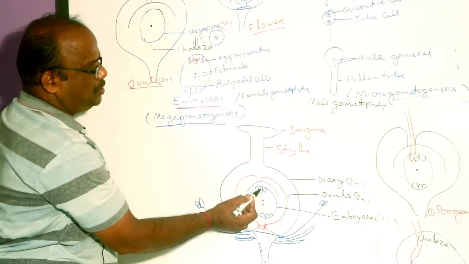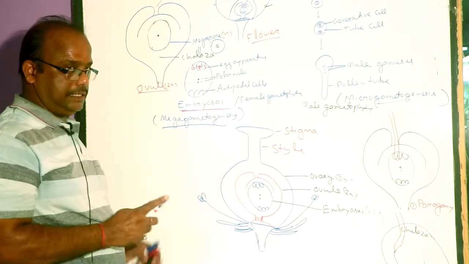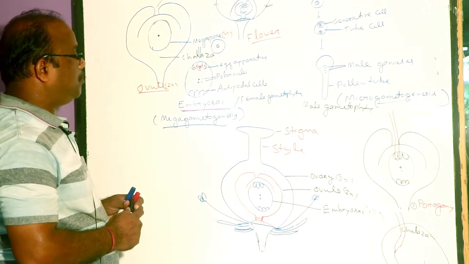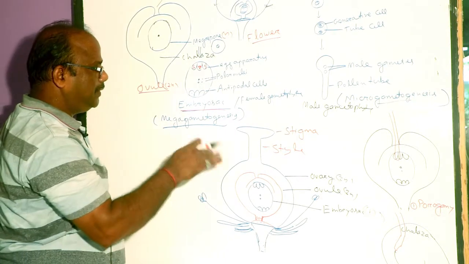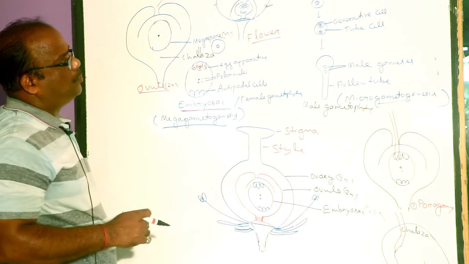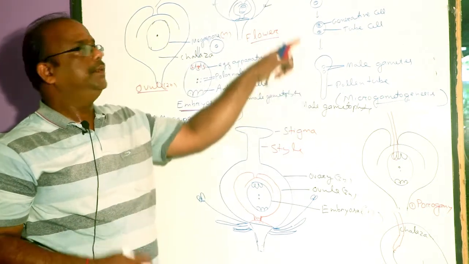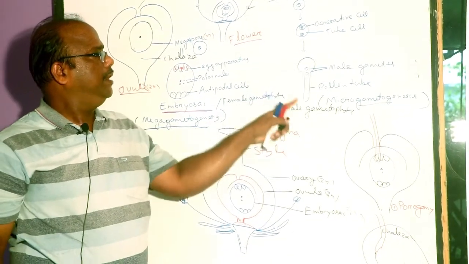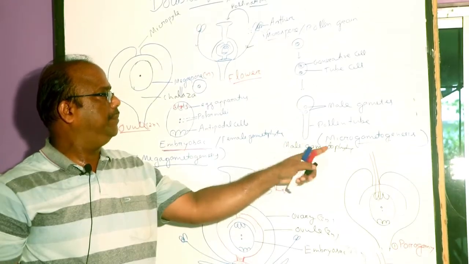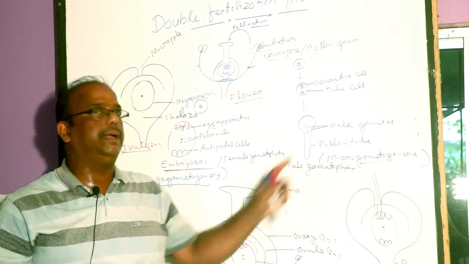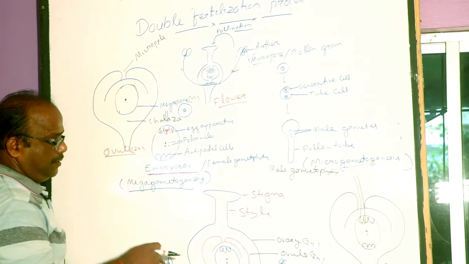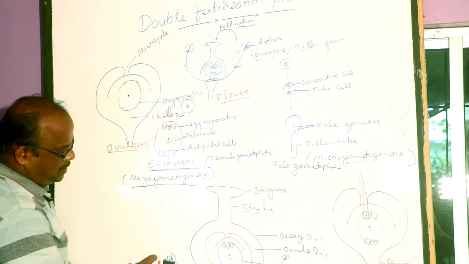This egg fuses with the male gamete. Such process is called fertilization. The first step of fertilization of angiosperm is germination of a microspore to form male gametophyte. This microspore germinates to form a small rudimentary male plant that is called male gametophyte, and such process is called microgametogenesis. So let us discuss microgametogenesis.